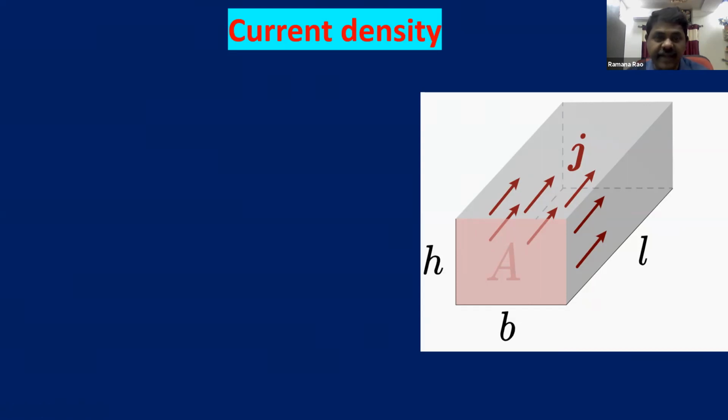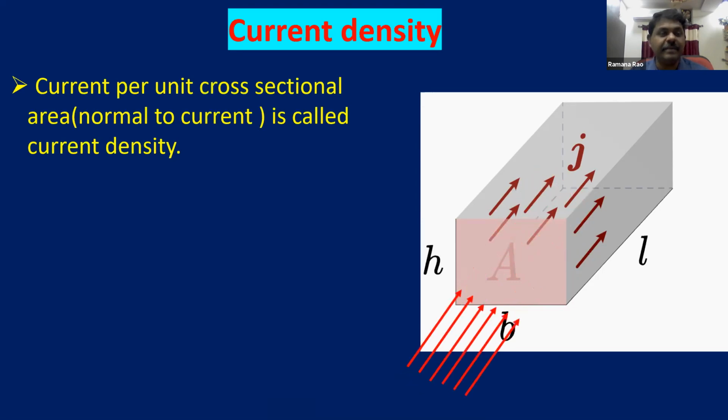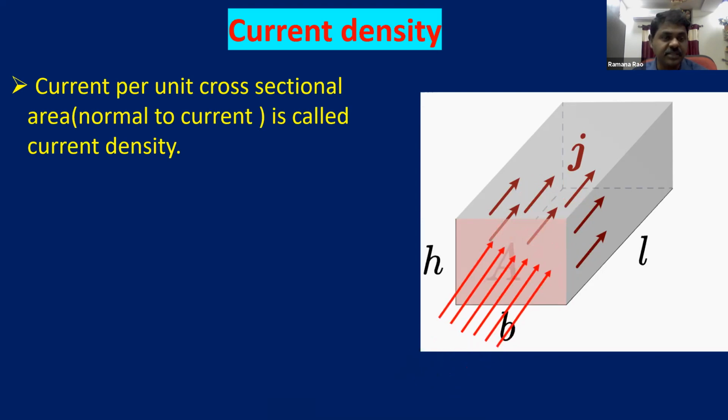Then how can you define current density? The current is going to move through that cross section, normal to the cross section. This is the direction of the current. If electric current is going through the cross section, then current per unit cross-sectional area, that is, how much current is going to pass through that given cross-sectional area.